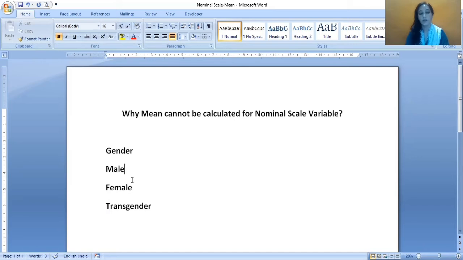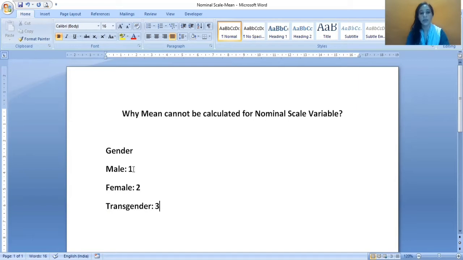Suppose I am giving numbers 1, 2 and 3 for my three categories. Here in a nominal scale variable, these numbers are just playing the role of identification. They have only the existence of representing these three categories. Apart from that, they have no other meaning.